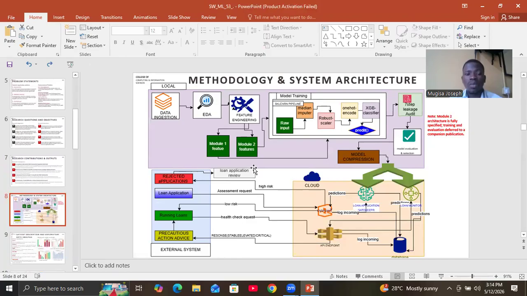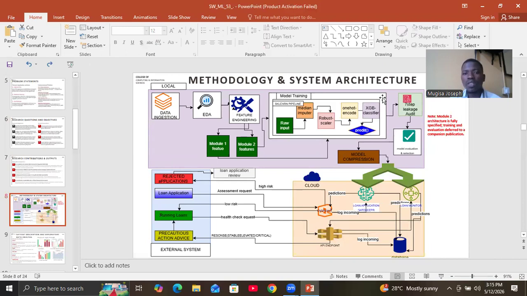And here is our simple system architecture. At a very high level, we have the local, where the brain of our system is built and then moved to the cloud, where it interacts with the problem owners here. And then starting is where our brain is built. We started with data ingestion, we progressed to exploratory data analysis, which gave us modeling decisions that we effected in feature engineering to produce features that are ready for model training.